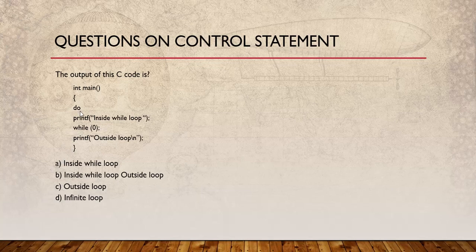Now what would be printed here? We know that in the do while loop, the loop always runs once, whether the condition is true or false. Here the condition is false because the value is 0, but the body will still be printed once. So inside while loop would be printed, and because this statement is outside the loop and doesn't depend on the condition, outside loop will also be executed. So inside while loop, outside loop is the correct answer here.